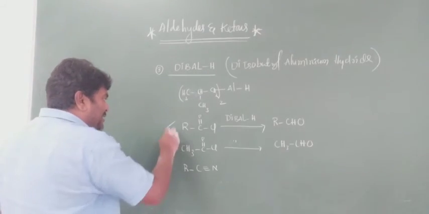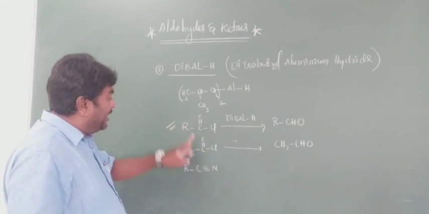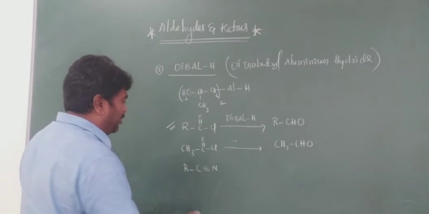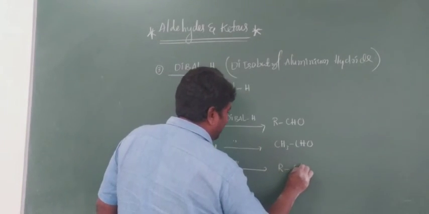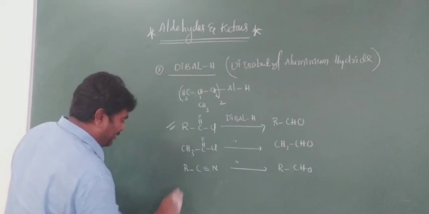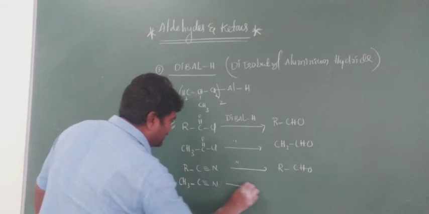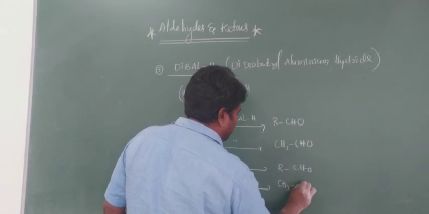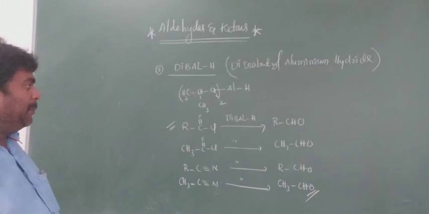Verify here: this is the reactant for the Rosenmund reaction, and this is the reactant for the Stephen reaction. Same thing, you get RCHO. For example, CH3 C triple bond N with DIBAL gives CH3CHO, acetaldehyde. It is very, very important.